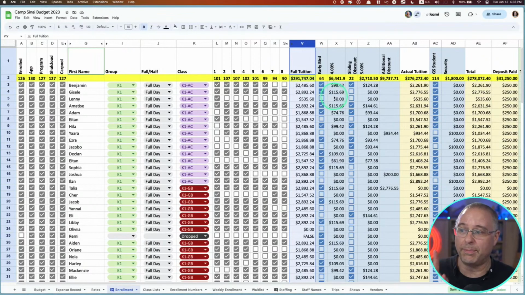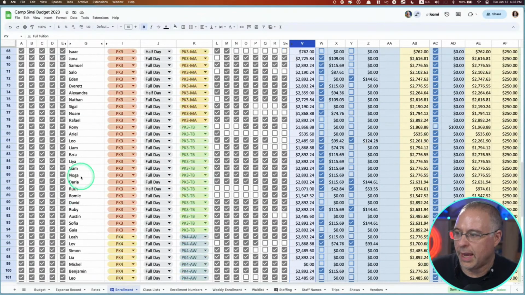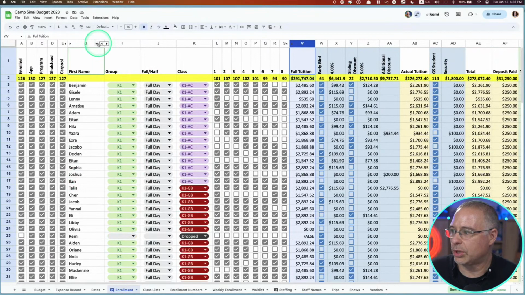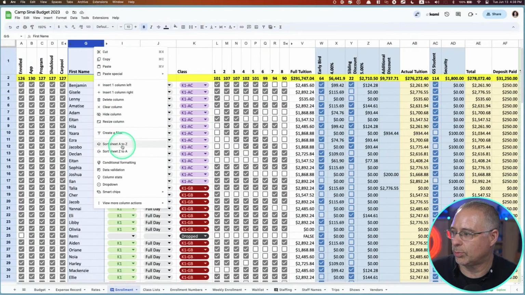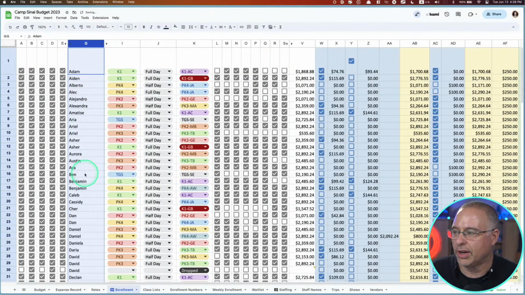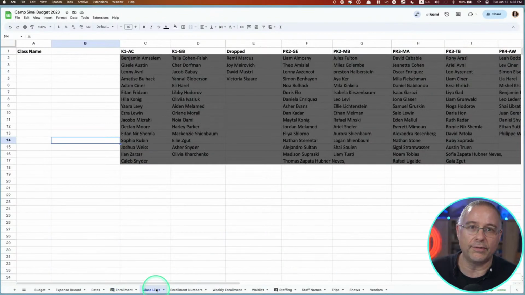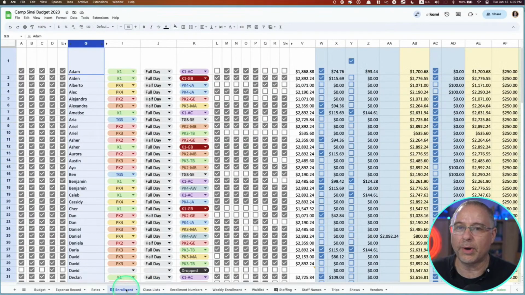But here's a big one for me. So this is the most recent one that I've done. So I've got all these kids here, right? And I have assigned them, let me actually change this so that it's a little more clear what I'm doing. So I have all these kids here, and I went through and I assigned them to a classroom. Now what I want to be able to do is generate a class list based on where I've put them. Now I have those class lists over here, and I've darkened it out because I don't really want to show the kids' names too much, but I want to show you how I did that.